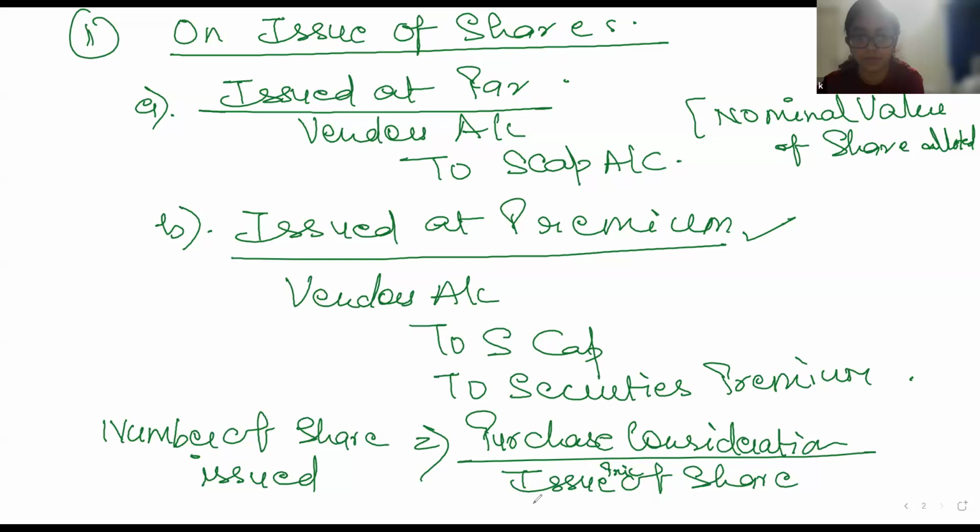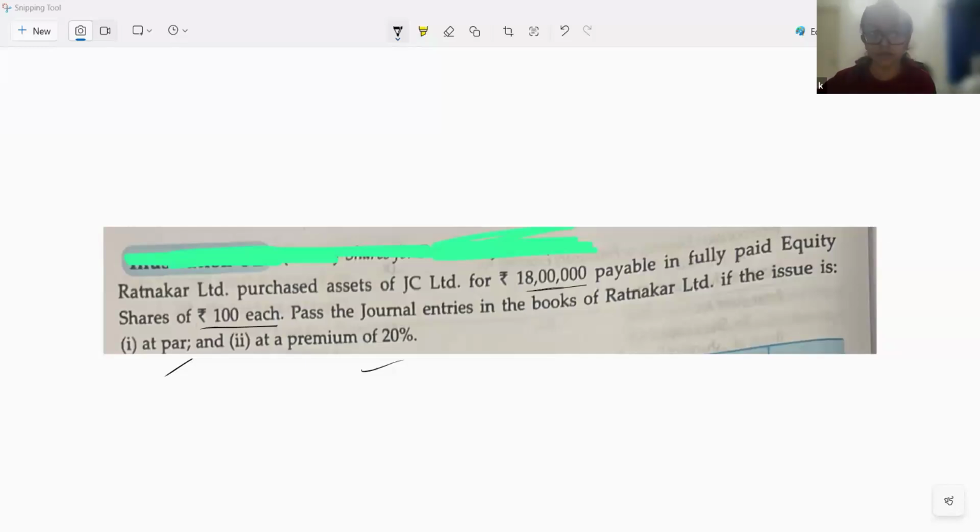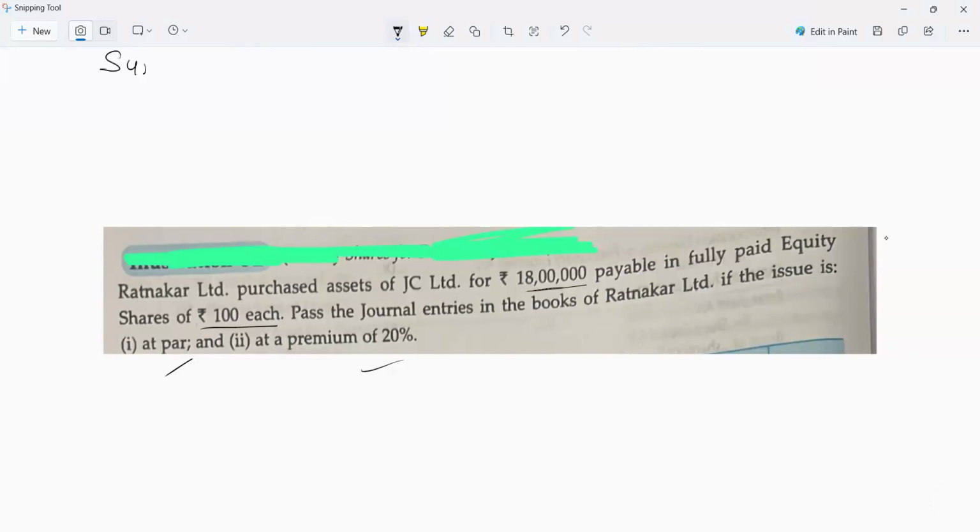Now, let's understand one question. Ratnakar Limited purchased assets of JC Limited for 18 lakh rupees, which is payable in fully paid equity shares of 100 each. This is a question where the shares are issued for consideration other than cash. They purchased the asset and instead of giving the money, they have issued shares. So what will be the first entry?